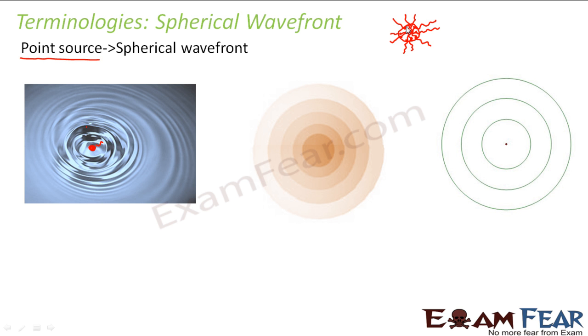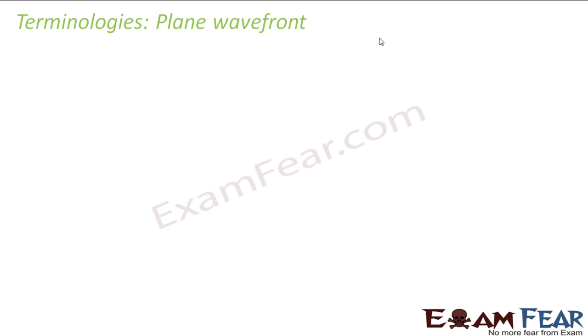You get concentric circles. But consider it three-dimensionally. It is in the form of a sphere, but it is difficult to represent a sphere here. So on paper, it is always represented as concentric circles. Similarly, if you join them again, you keep getting these spherical wavefronts, right? So when your source is a point source, the wavefront which you get is a spherical wavefront.